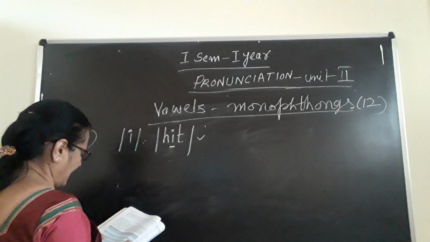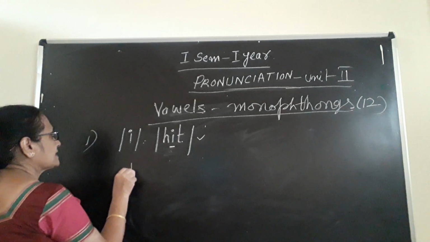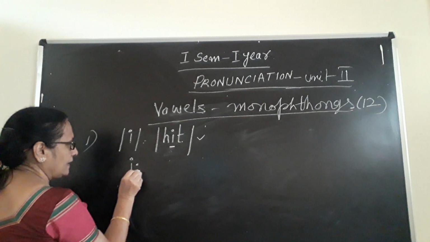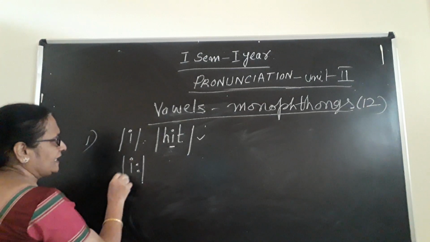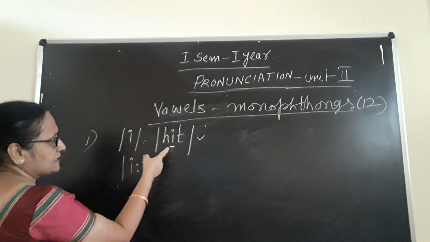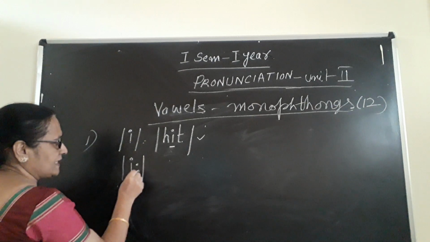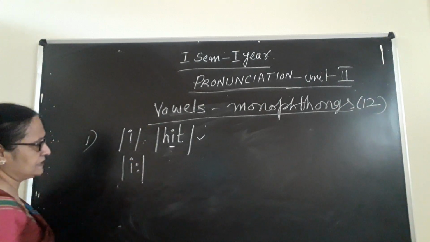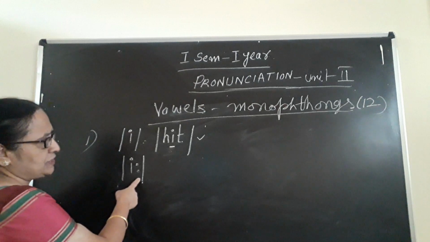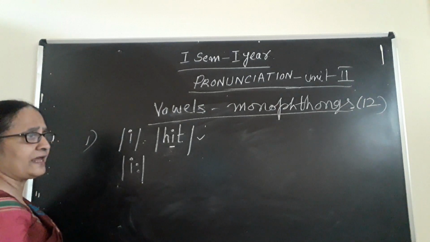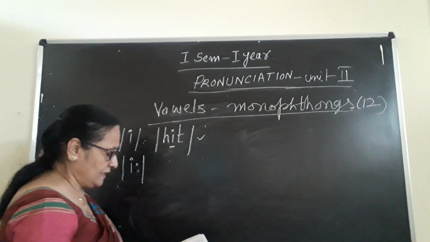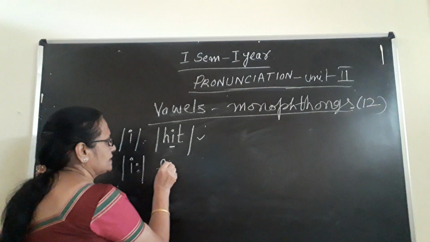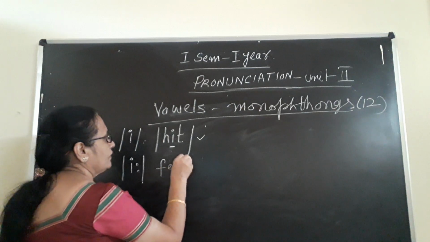Next, the second letter I am writing. What is this letter? When you put two dots here, it becomes E. Without any dot it becomes the E sound, but here it is an E sound because you are giving two dots. I plus two dots gives you a sound like E. With E, it was given in the textbook: feel.